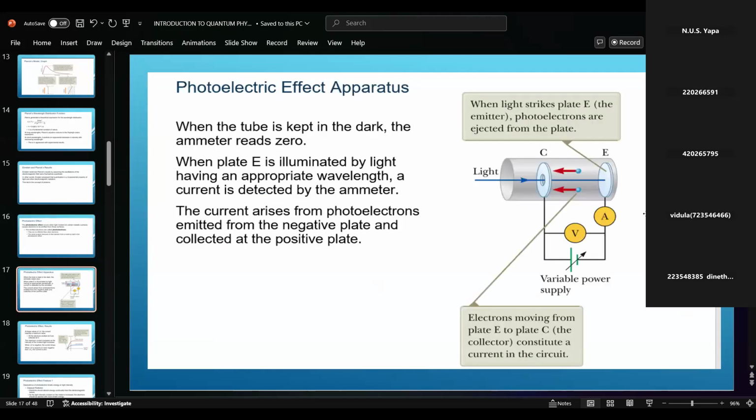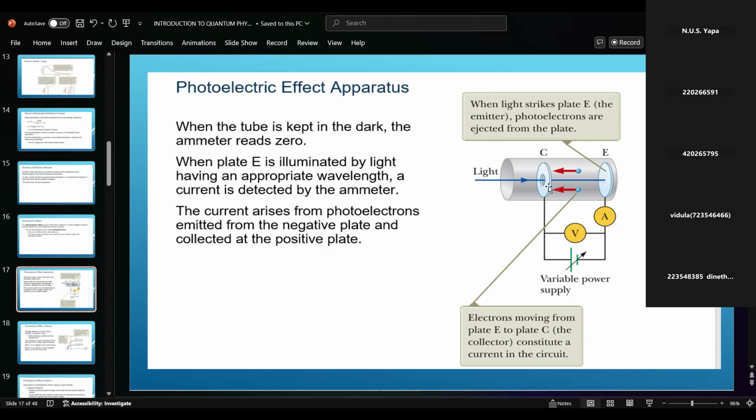And then you can see one apparatus, right? Also in your book, page number 18, you can see an apparatus. When light strikes the plate E, we call this the emitter. Photoelectrons are ejected from the plate. You can see these are the electrons moving from plate E to C, which we call the collector. In this setup, E is the emitter, the metal plate, and C is the collector. Electrons collect here and produce current in the circuit.